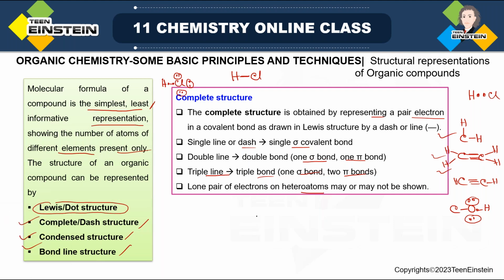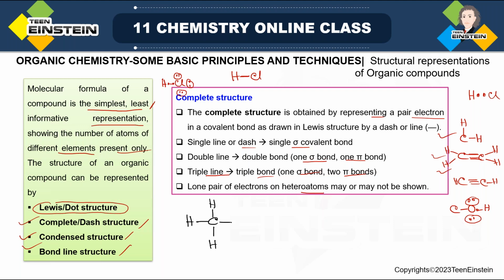Now one example we'll see is for 1-chloropropane. Though right now, as we have not yet completed the IUPAC nomenclature, if I say 1-chloropropane and then I draw, it will be difficult to make you understand. But simply as I have to use some name, that is why I am using 1-chloropropane. So 1-chloropropane means the structure is like this. Propane means there will be total 3 carbon. Though details of IUPAC rules will be discussed separately, just for the sake of drawing this structure, I am just using the name.